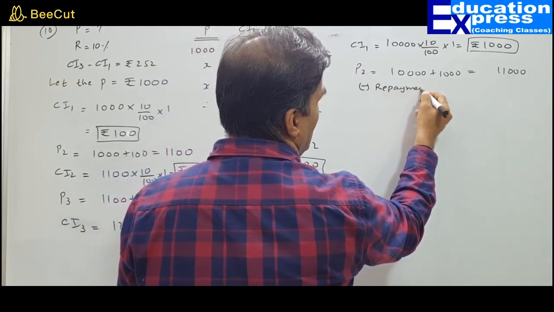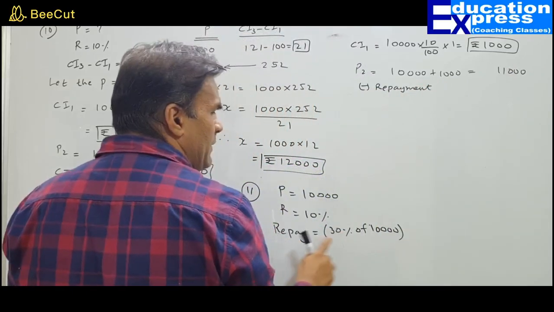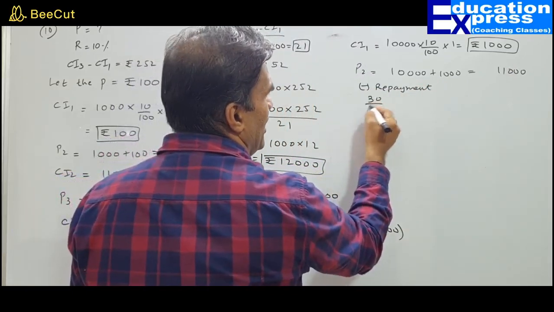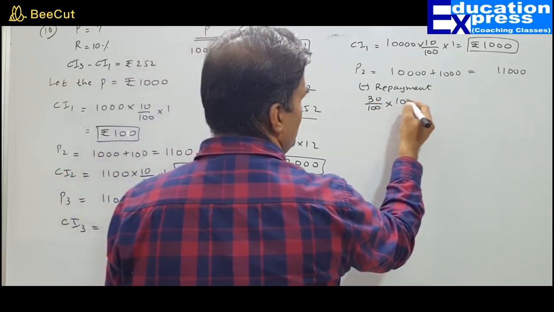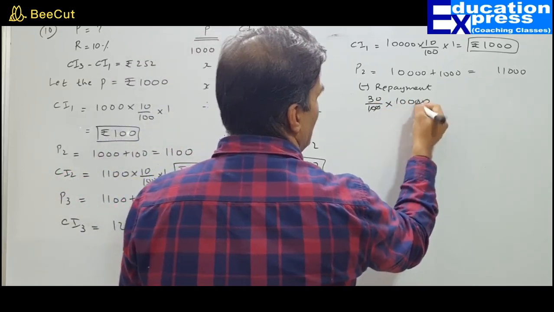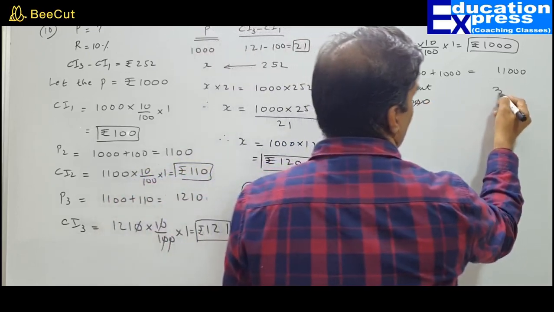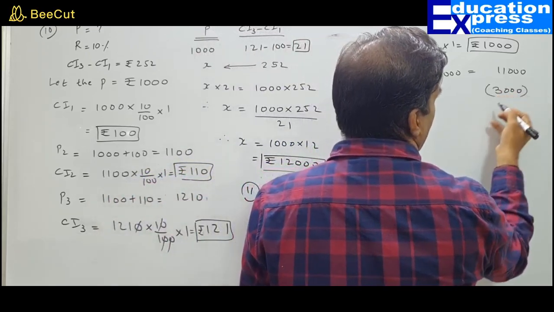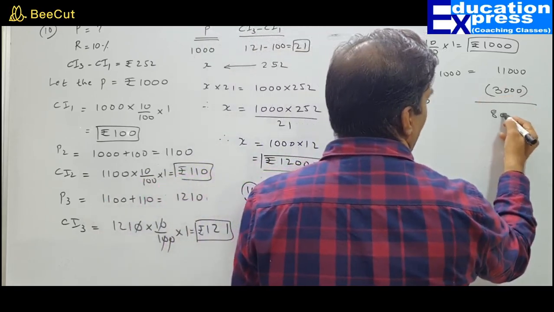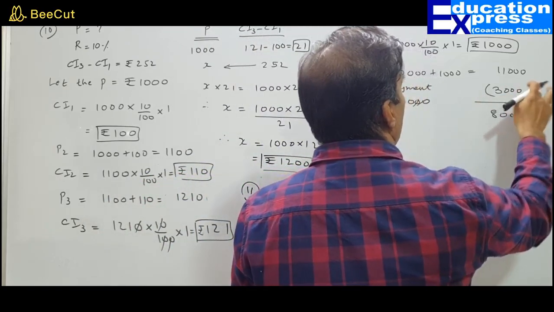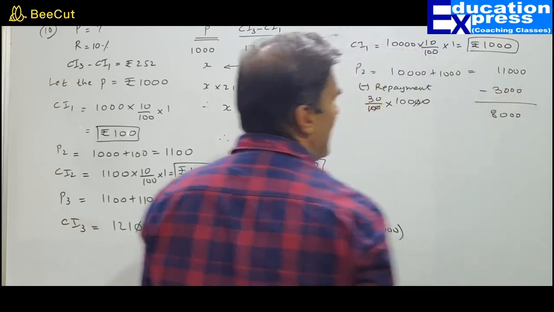Repayment. How much is the repayment? Sir, we are repaying 30% of the sum borrowed, that is 10,000. So that is how much? 3,000. So 3,000 is repaid. I am putting that in the bracket, which means minus. So balance left is 8,000. If you are not comfortable putting a bracket, no problem, subtract.